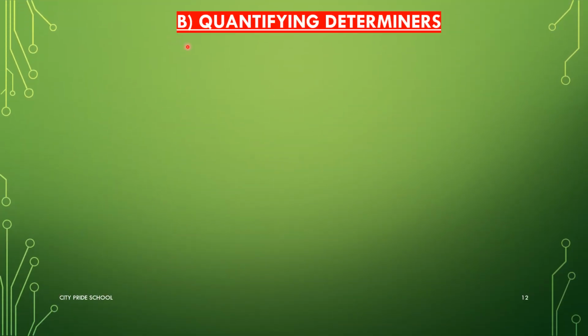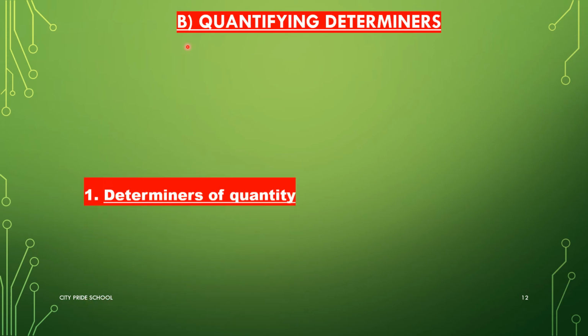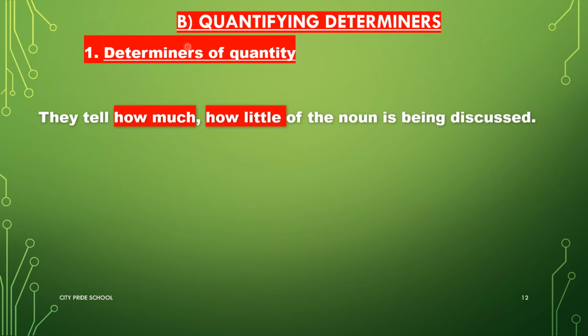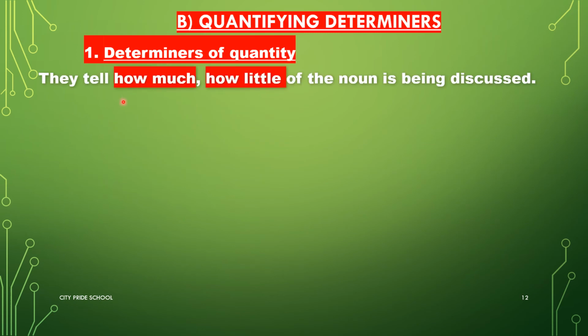Quantifying determiners are the second type of determiners. They are also of two types: determiners of quantity and determiners of number. Now, determiners of quantity tell us how much or how little of the noun is being discussed. Much, any, no, enough, some, little, lots of are some of the determiners of quantity. They are used before uncountable nouns.